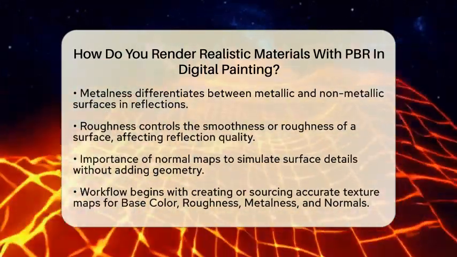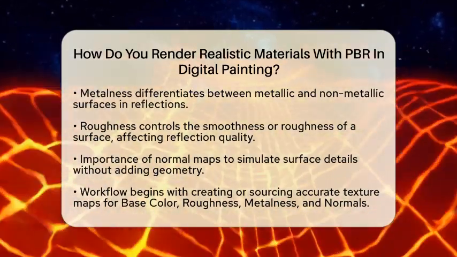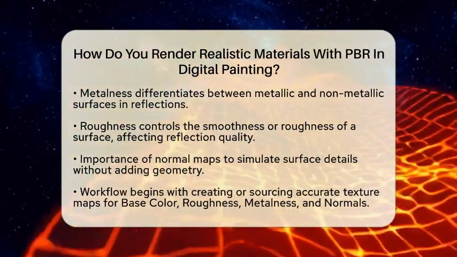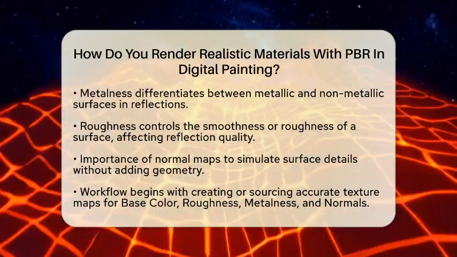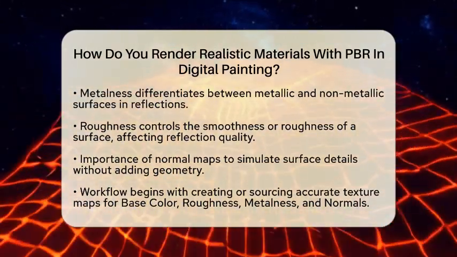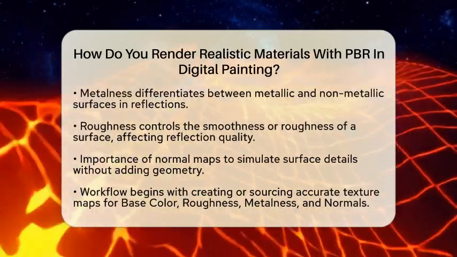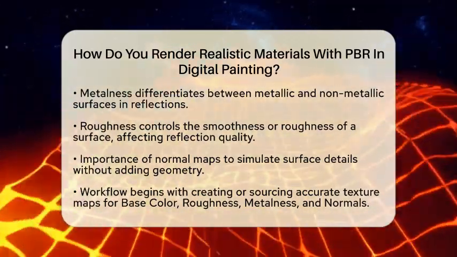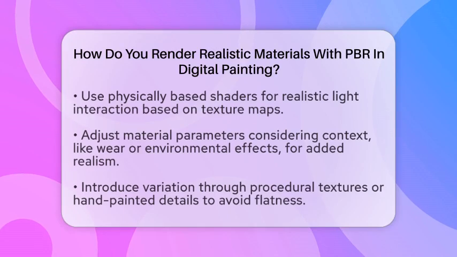In addition to these properties, normal maps are crucial. They simulate small surface details and bumps without increasing geometry complexity. This influences how light interacts with the texture of the surface. Now, let's talk about the workflow for rendering realistic materials.